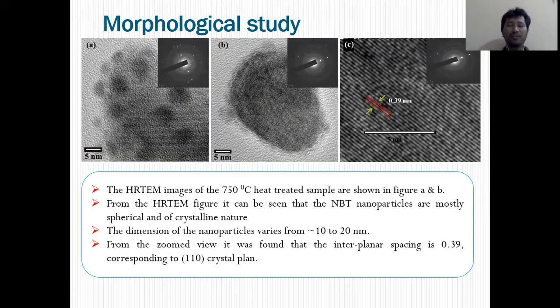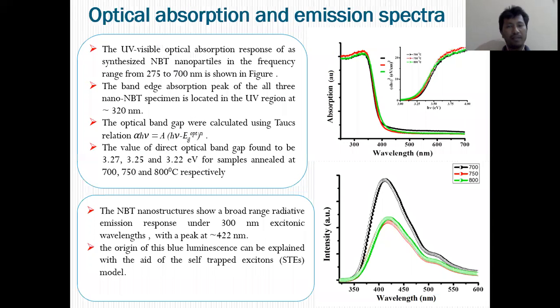SEM is not shown here. The TEM image of the sample fabricated at 750 degrees Celsius is shown here, and it was found that the nanoparticles are basically spherical, with dimensions varying from around 10 to 20 nanometer, and the interplanar spacing was found to be around 0.39 nanometer, which corresponds to the 110 crystal plane of NBT.